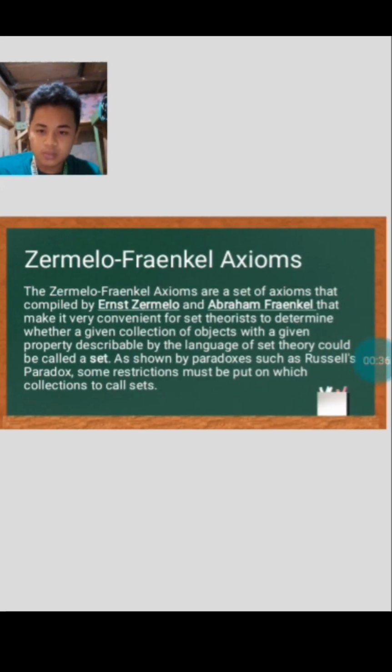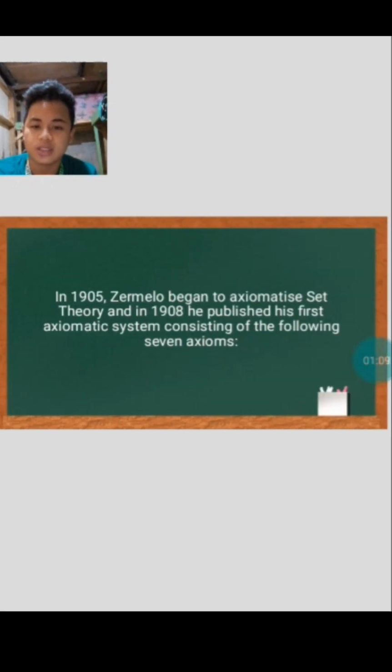Before that, let us discuss the Zermelo-Fraenkel axioms. What is the meaning of this? It is a set of axioms compiled by Ernst Zermelo and Abraham Fraenkel that make it very convenient for set theorists to determine whether a given collection of objects with a given property, describable by the language of set theory, could be called a set. As shown by paradoxes such as Russell's paradox, some restrictions must be put on which collections are called sets.